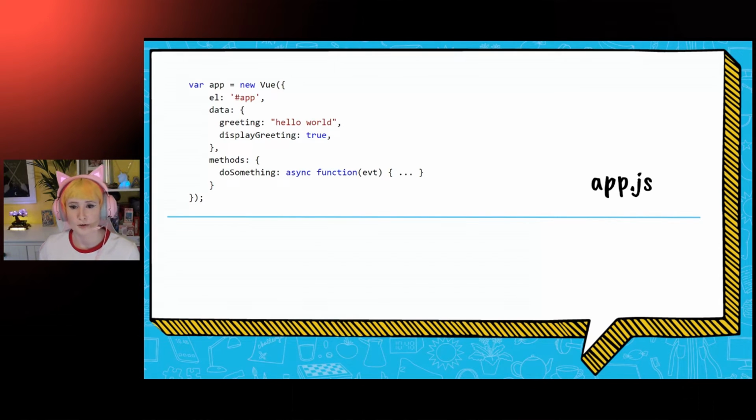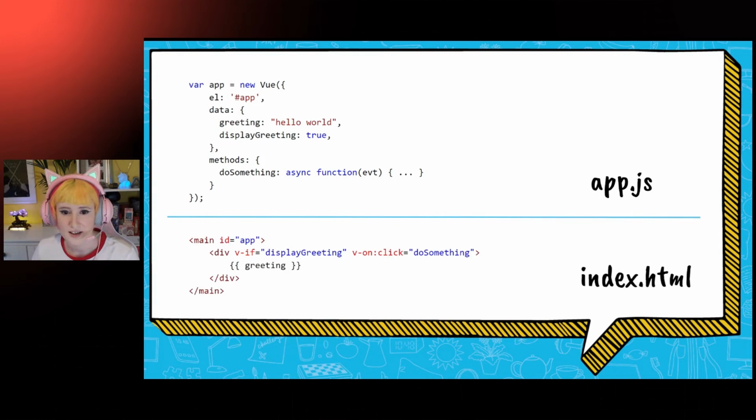And Vue exposes a whole load of useful methods which can be used to implement things like click handlers and callbacks from the UI, like the do something function in this example. And the corresponding HTML would look like this. So here you can see Vue's v-if directive, which means that the div and its contents will only display if the display greeting data property is true. And you can also see Vue's binding syntax here, where we use bracket bracket greeting to bind data to the UI. And Vue makes it super easy to create data-driven components with just plain old HTML.